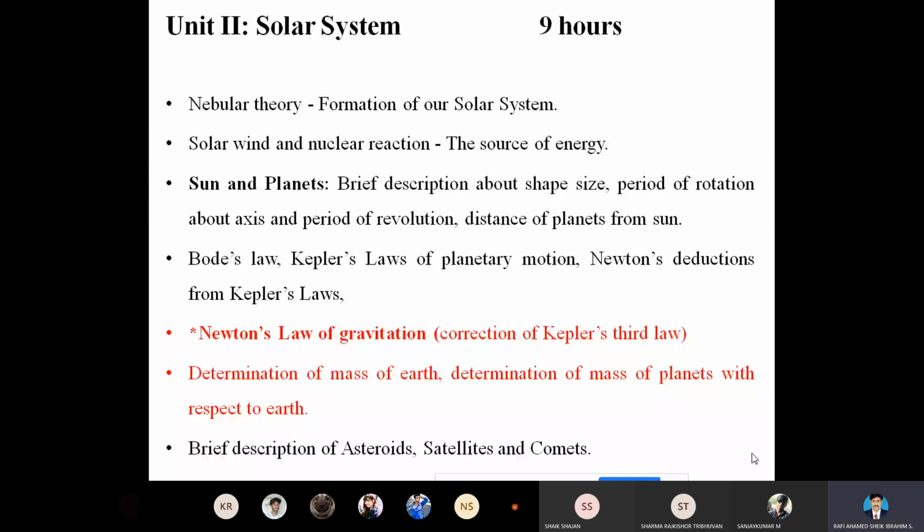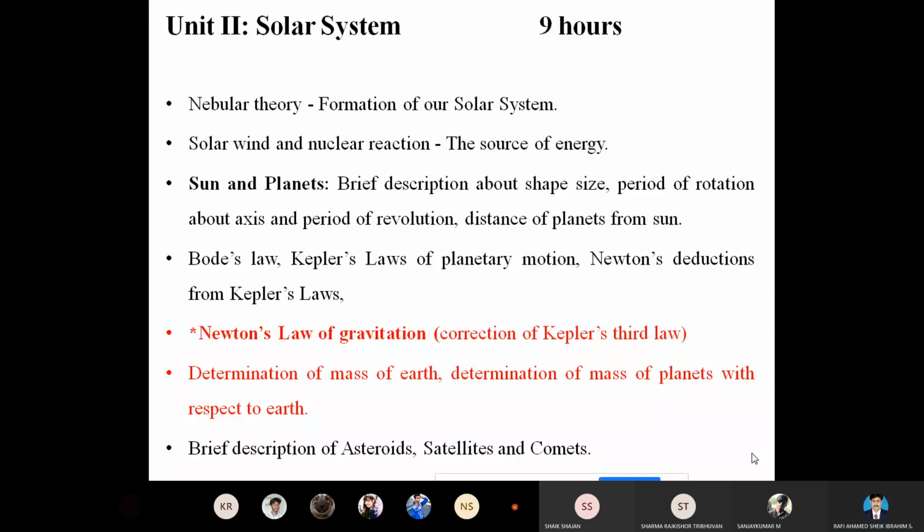The planets in the second stage are called the gas planets. The planets in the first stage are called the terrestrial planets. So we have seen these three types of planets.